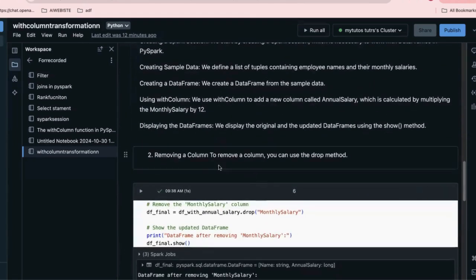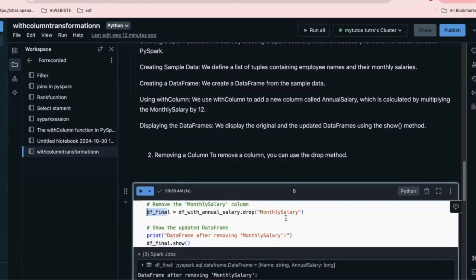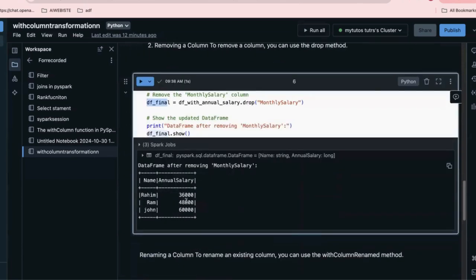Now, for example, if you want to remove an existing column, you create a variable: df.withColumn annual salary dot drop. The drop method helps you remove the column. After removing the column, this is the output: the annual salary and monthly salary columns have been removed, and this is the output.